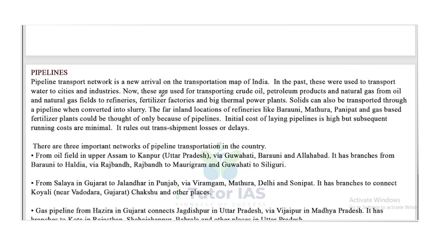Now, these are used for transporting crude oil, petroleum products, and natural gas from oil and natural gas fields to refineries. This is also used for fertilizer factories and big thermal power plants. Solids can also be transported through the pipeline when converted into slurry.